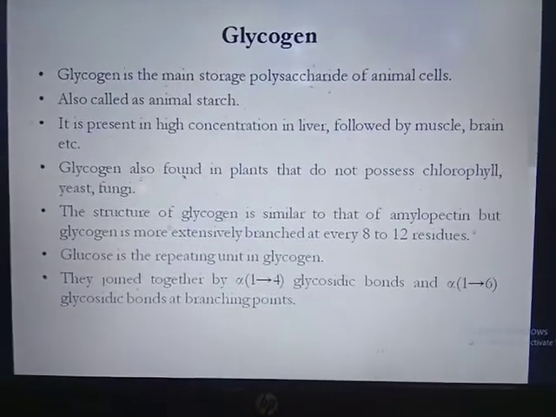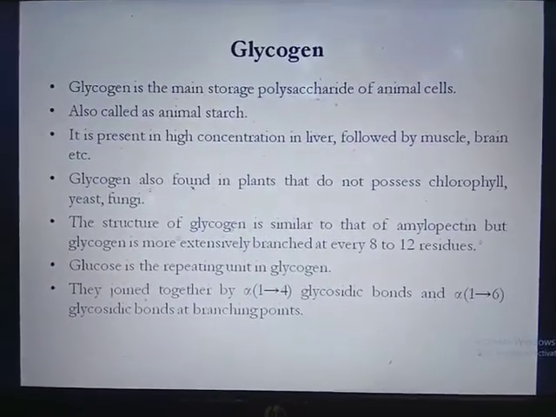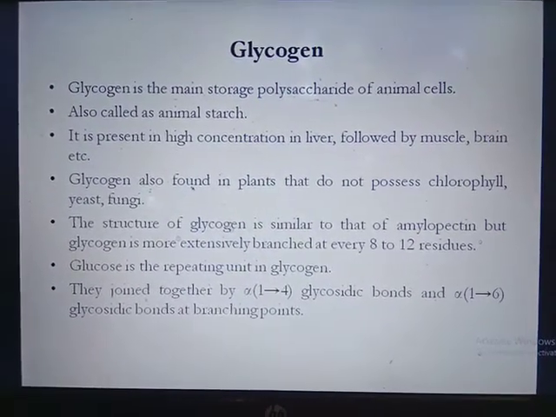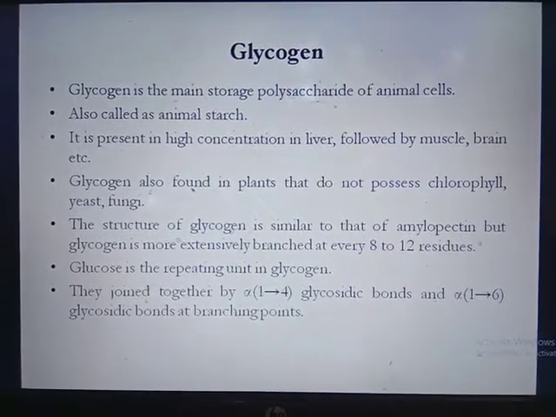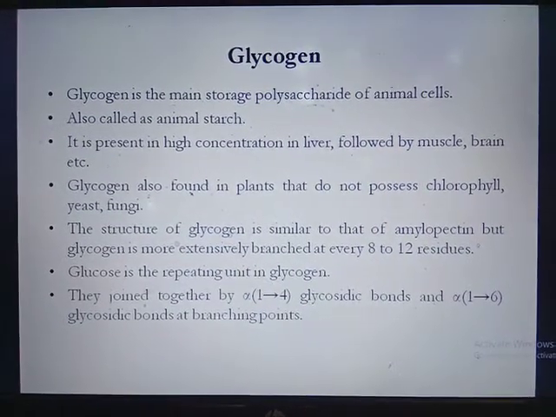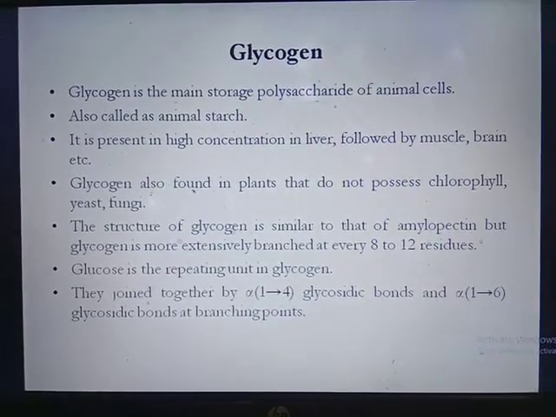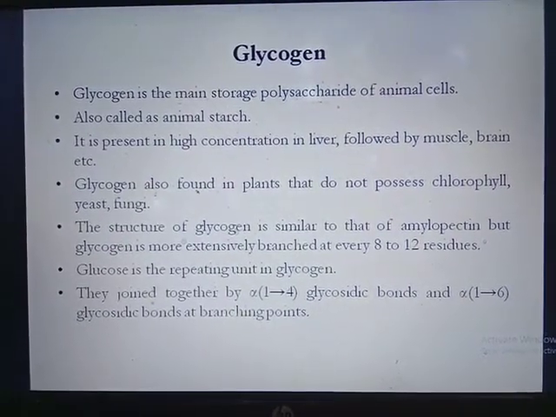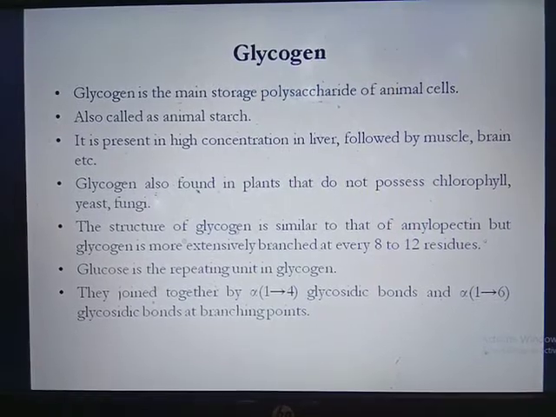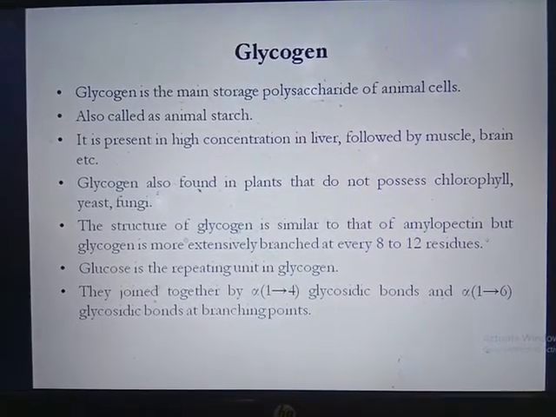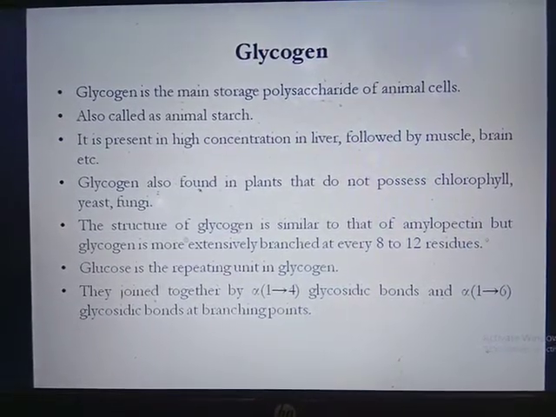The next is glycogen. Glycogen is the main storage polysaccharide of animal cells. It is also called animal starch. It is present in high concentration in the liver, followed by muscle, brain, etc. Glycogen is also found in plants that do not possess chlorophyll, for example yeast and fungi.